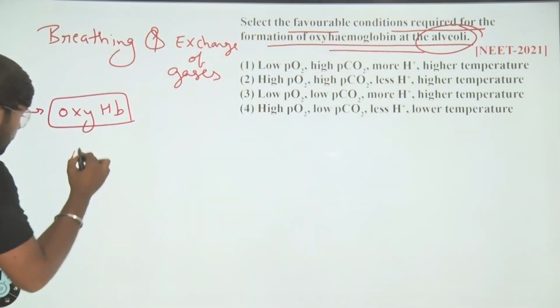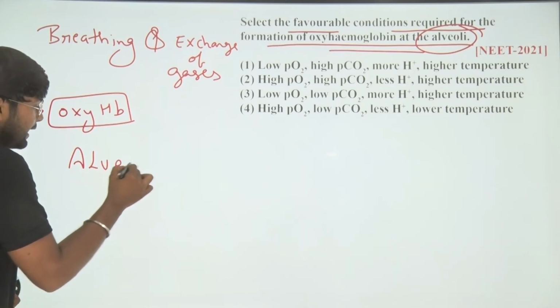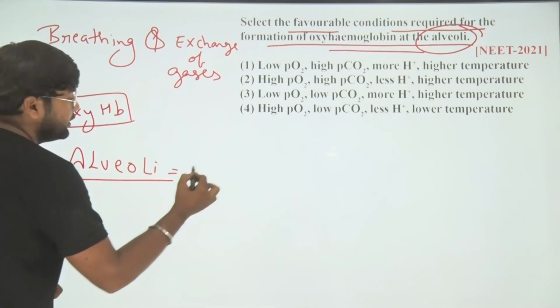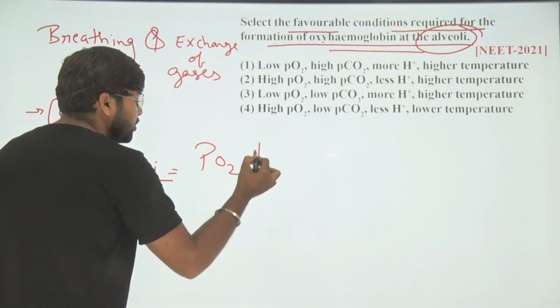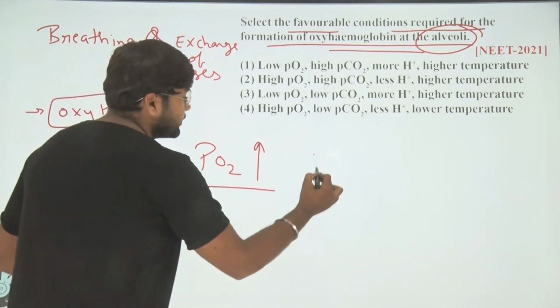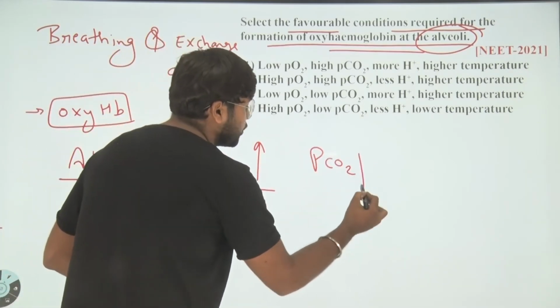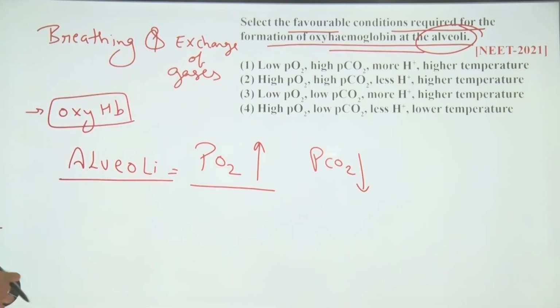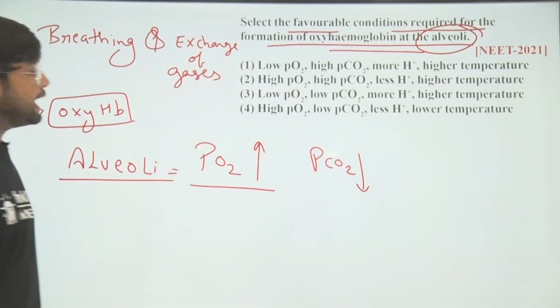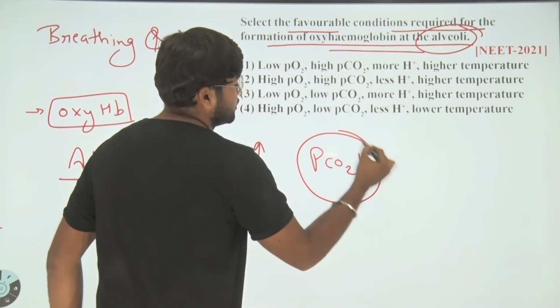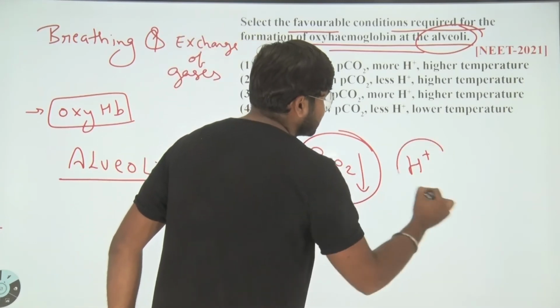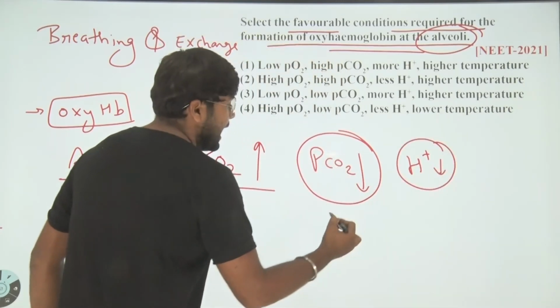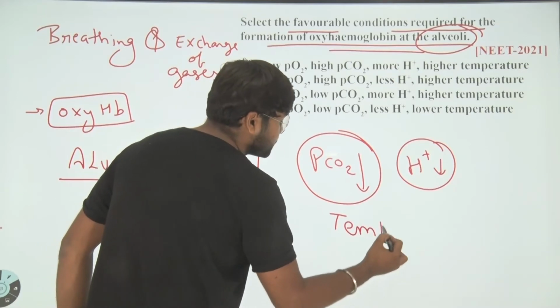Do you know what is happening at the alveoli level? At the alveoli, we know the partial pressure of oxygen is always high. The partial pressure of carbon dioxide is low because we have the oxygen in the alveoli. If the PCO2 is low, then the H plus concentration is also low and the temperature is also low.